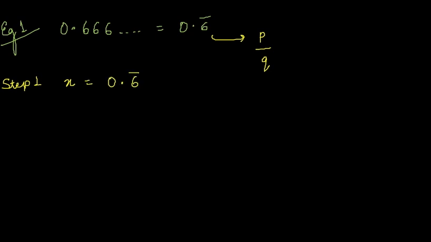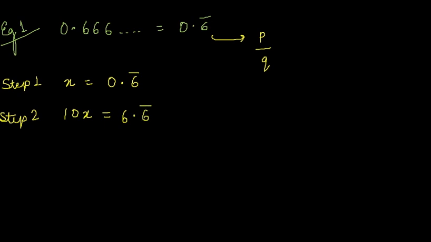0.6 bar. Now after the point I am having one digit, so I will be using 10. I will be writing 10x. 10x will be equal to, if I multiply this by 10, then 6 will come at the left side of the decimal. It will be written as 6.6 bar.